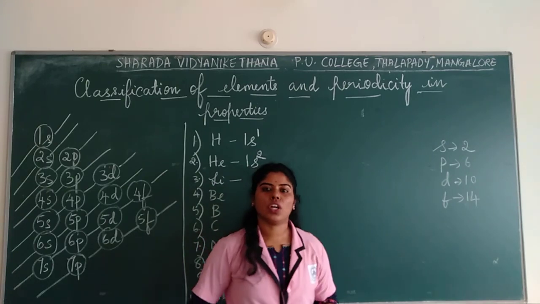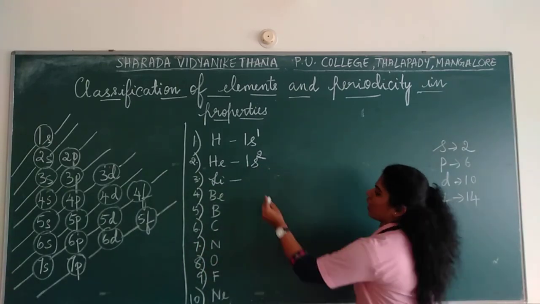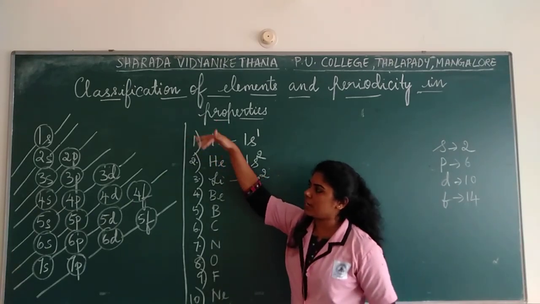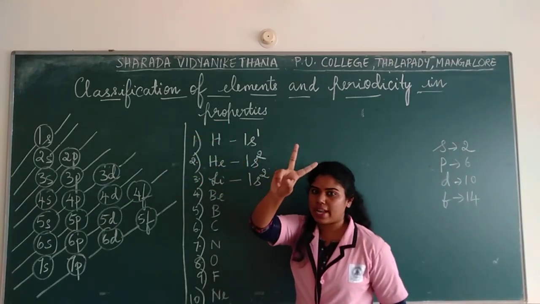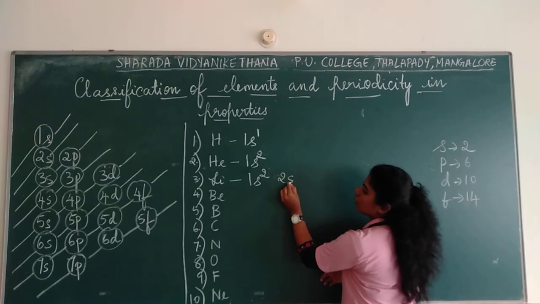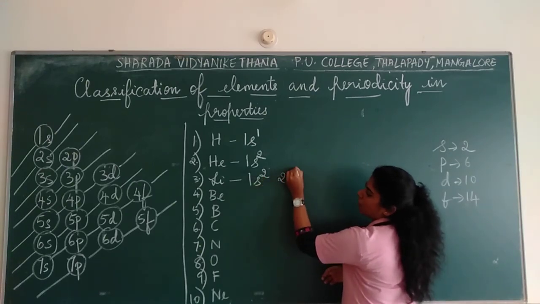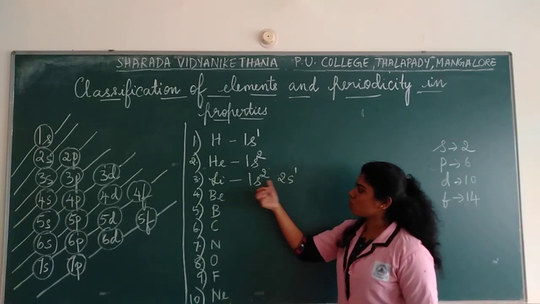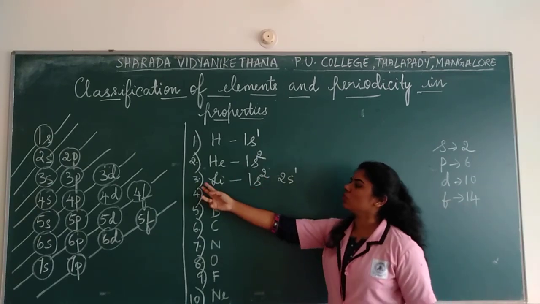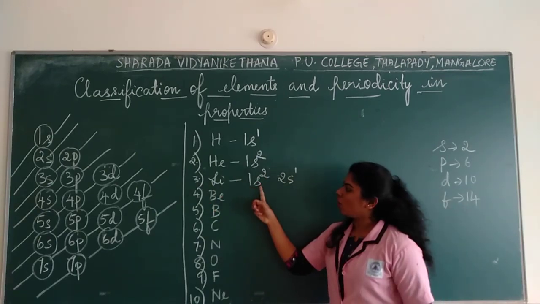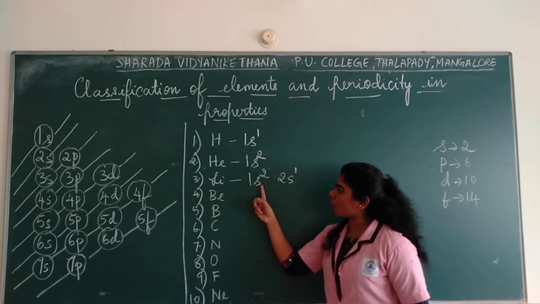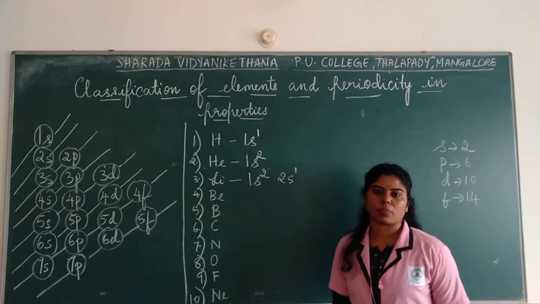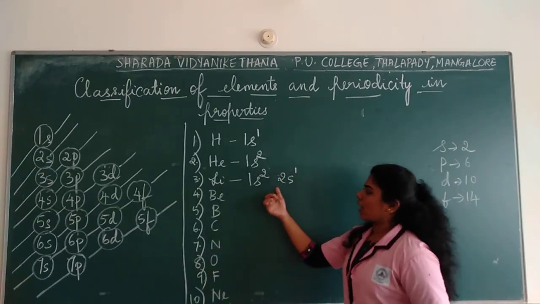How many do you have to fill? 2s1. Okay, so we shall write here first. You start from 1s2. 1s2 is filled. Next you go to which shell? 2s. So how many do you have to fill to make it 3? 2 plus 1. Got it? So 1s2, 2s1. 1 plus 2, 3 electrons. So 2 electrons will be in the s orbital, that is in the first shell. Next it will be in the second shell in the s orbital. Got it? Okay. Next one.